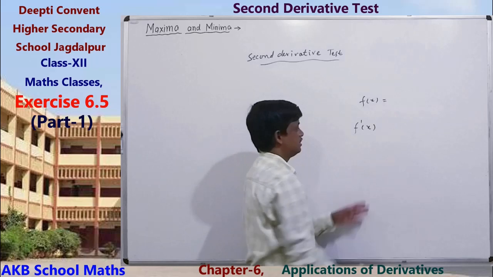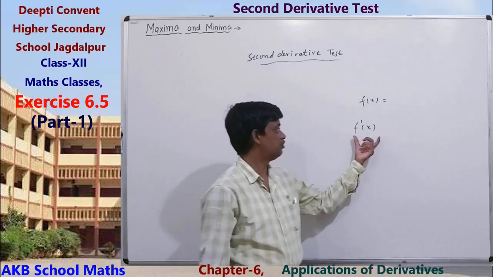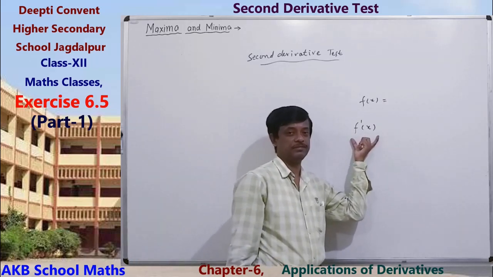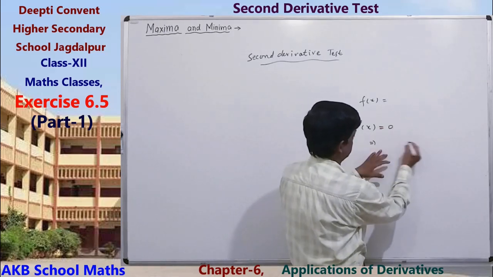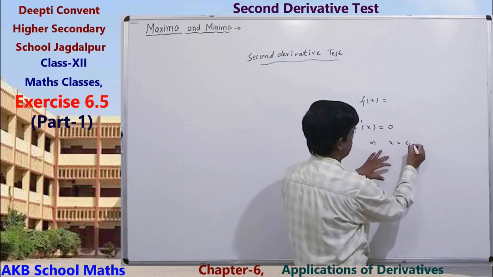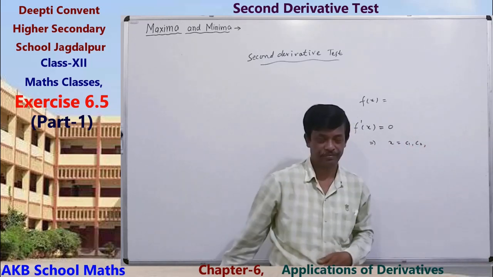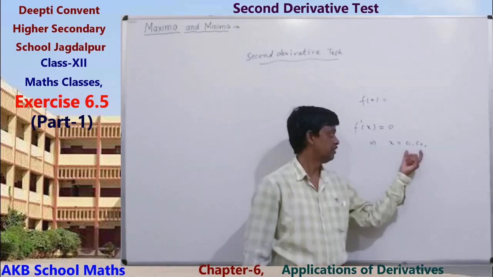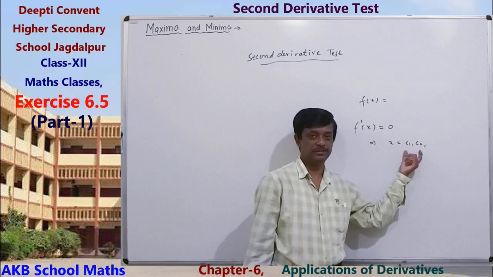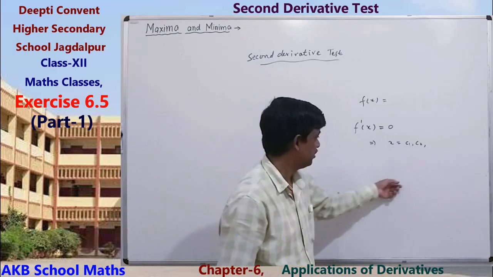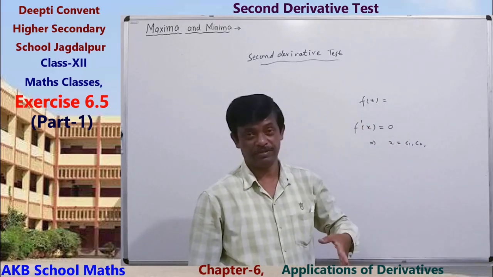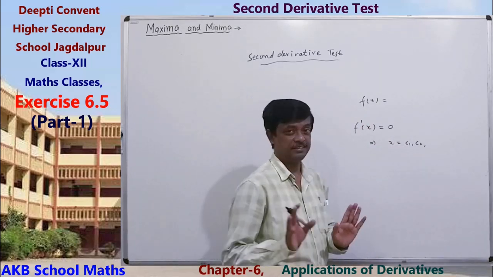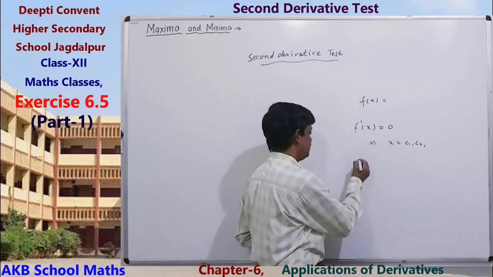If the function is given, then first of all, you have to find the first derivative, and taking this equal to 0, find the points x equals c1, c2, etc. These will be the critical points. And we have to check whether at these points the function is maximum or minimum. For that, you just have to find the second derivative.